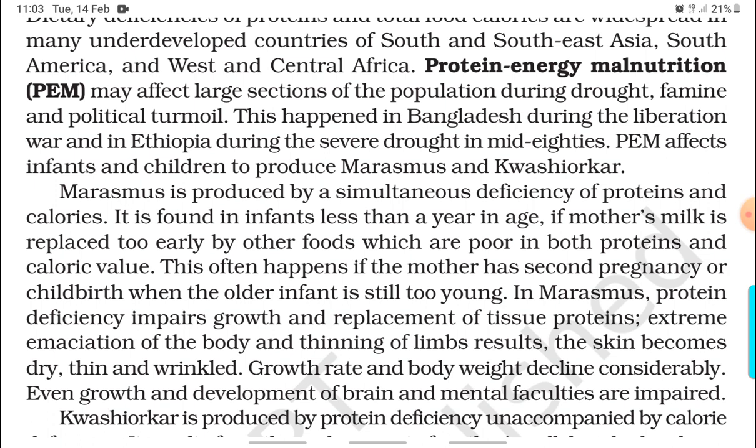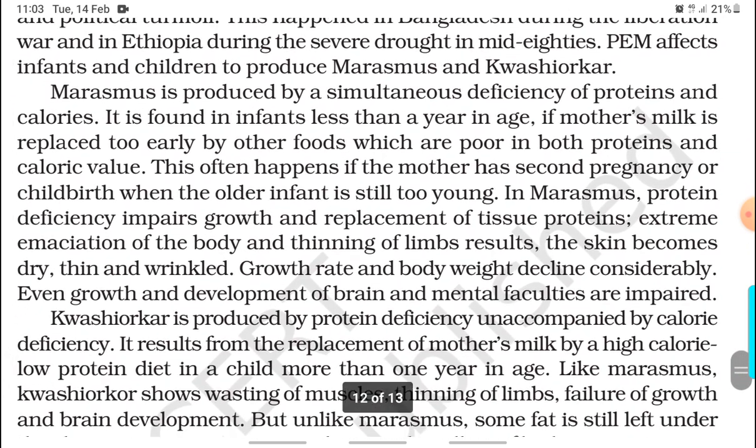PEM affects infants and children to produce marasmus and kwashiorkor. Marasmus is produced by a simultaneous deficiency of proteins and calories. It is found in infants less than a year in age, if mother's milk is replaced too early by other foods which are poor in both proteins and caloric value. This often happens if the mother has a second pregnancy or childbirth when the infant is still too young.